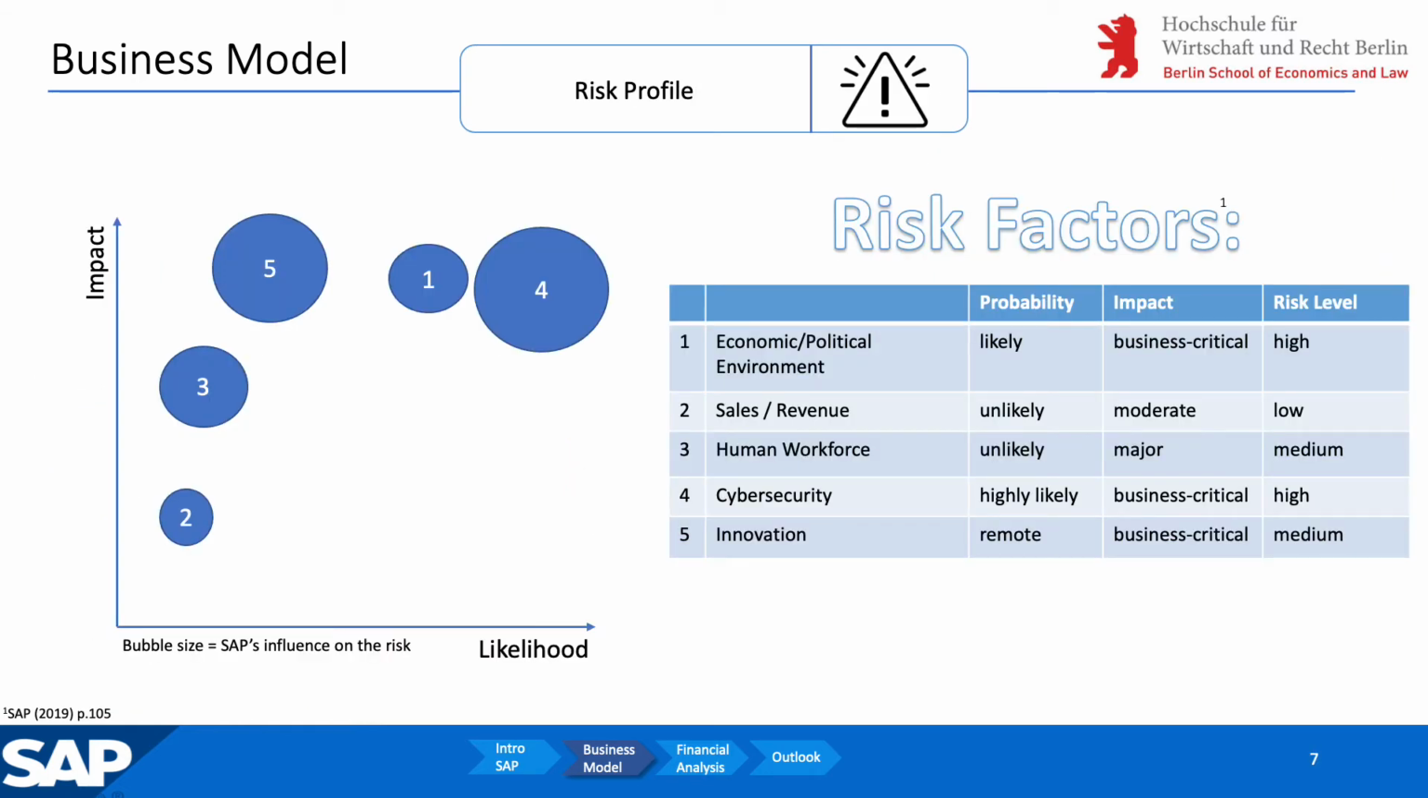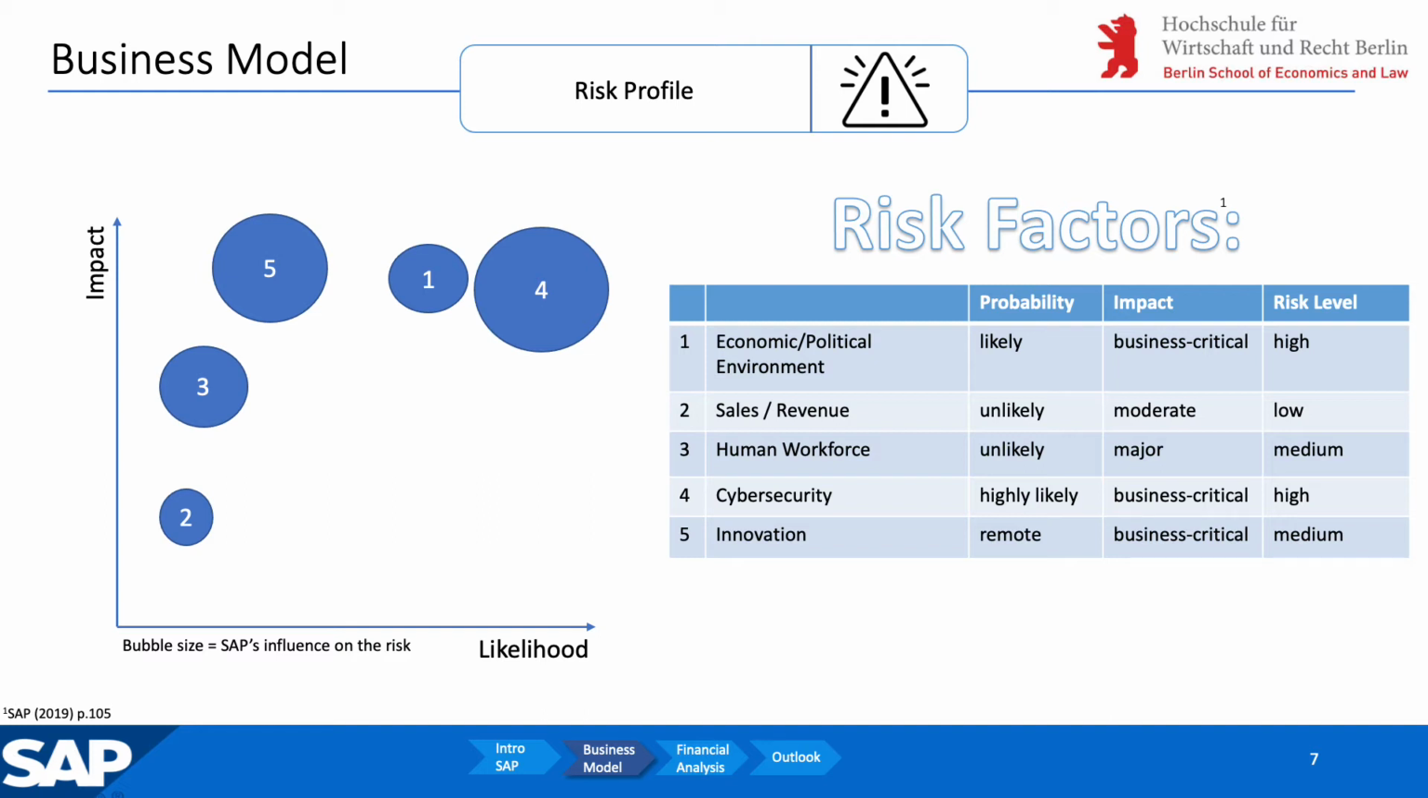Now we will have a look at some risk factors for SAP and how they fit in a strategic risk map. Firstly, the economic and political environment. The probability that changes will affect SAP is likely. As we can see today, especially political changes during a pandemic could affect SAP hard. That's why the impact is classified as business crucial with a high risk level.